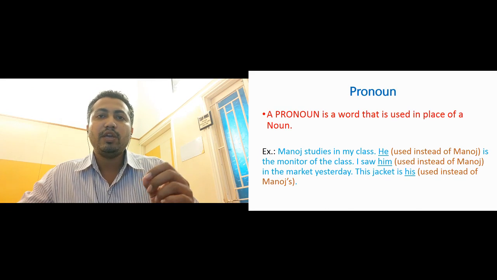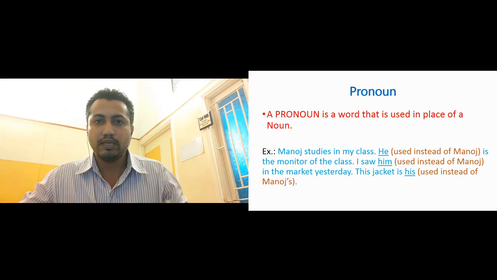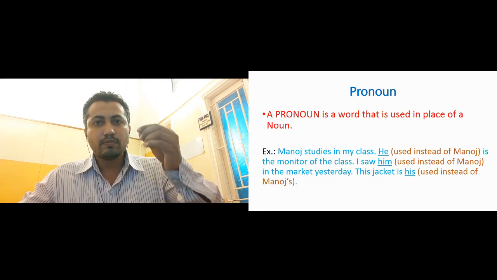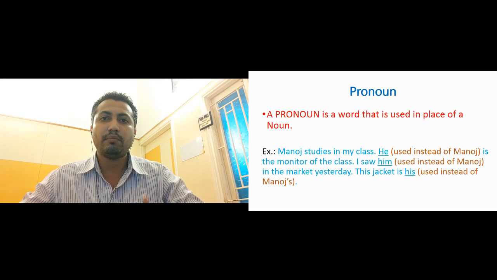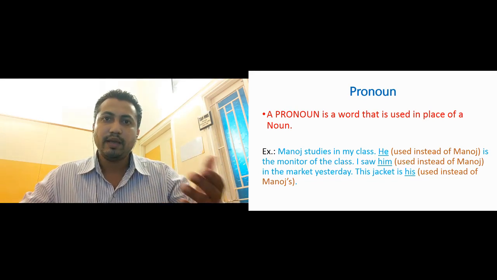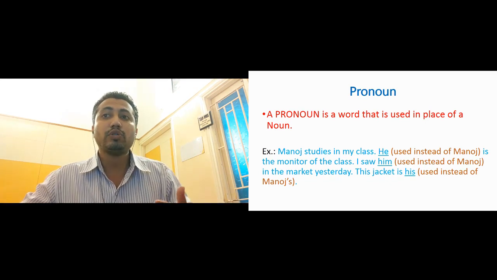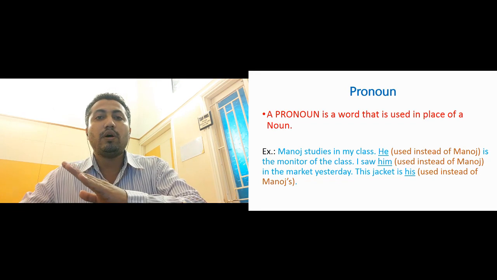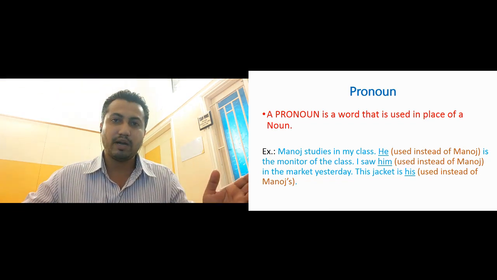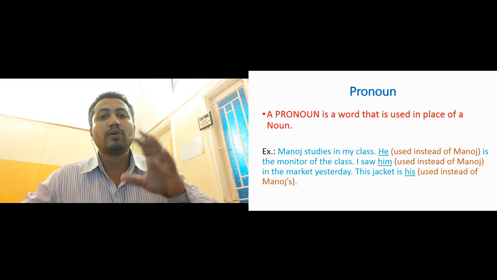For example, if you are writing a paragraph on Mahatma Gandhi, fine. In the first line or in the second line, you may use the noun Mahatma Gandhi again and again. But all throughout the paragraph, every time we may not use Mahatma Gandhi. So what do we do? We use a word instead of Mahatma Gandhi. He, him, his. That is called a pronoun.